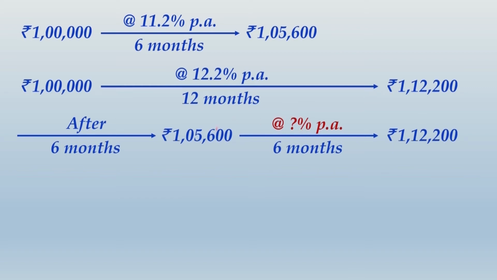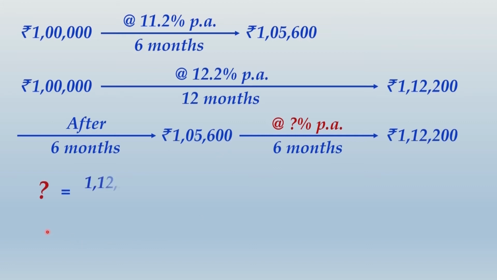So in simple words, if you borrow 1,05,600 after 6 months for a period of 6 months, the maturity value of that borrowing must be 1,12,200. So you just have to find that rate of interest. Now how would you do that? Simple logic is (P1 minus P0) divided by P0.